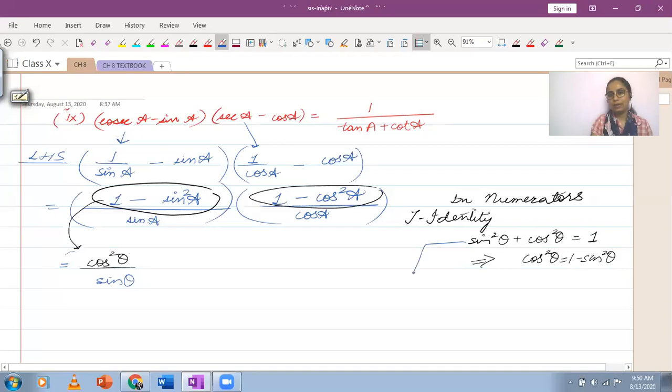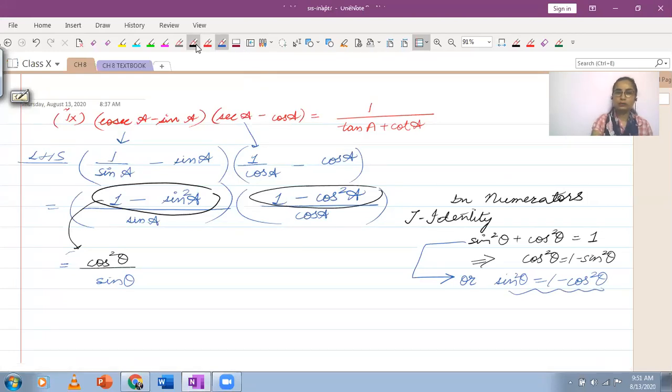Similarly, for the same expression, the same identity can also be written this way. If I take cos square theta to the other side, and this is being used over here, 1 minus cos square theta will be equal to sine square theta. I've replaced A by theta.